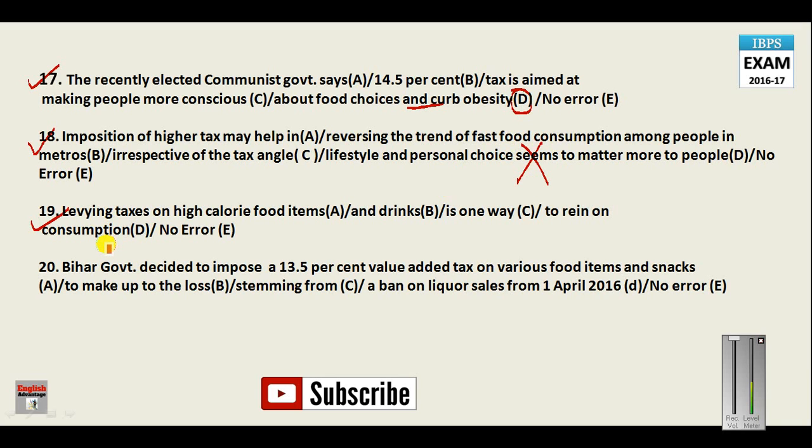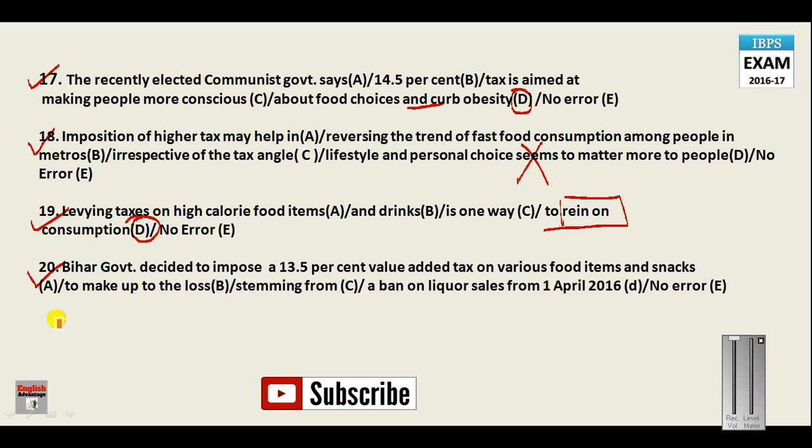Levying taxes on high calorie food items and drinks is one way to rein on consumption. Here I am talking about checking the consumption, stopping the consumption, or you can say curbing or reducing the consumption. So in place of this phrase, the correct phrase is rein in. Rein in means to put a check on something. To rein in, not rein on. So here in this question, your answer will be D.